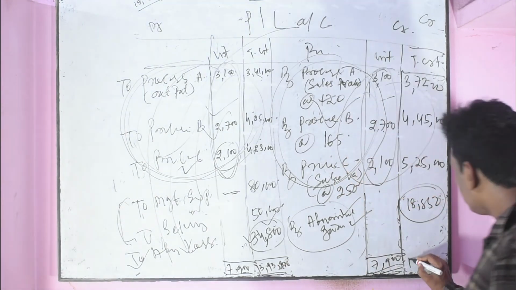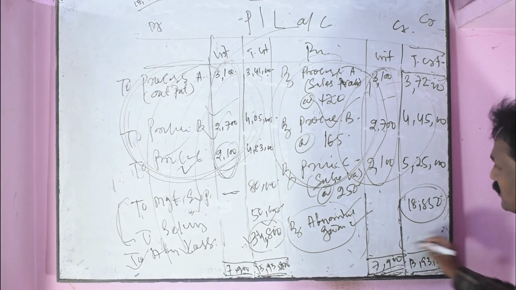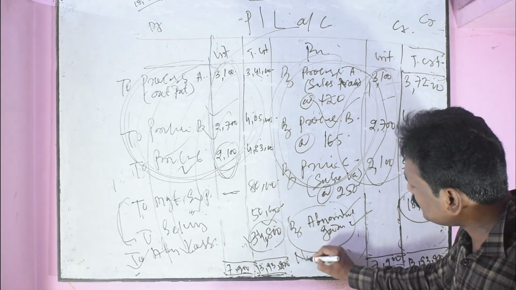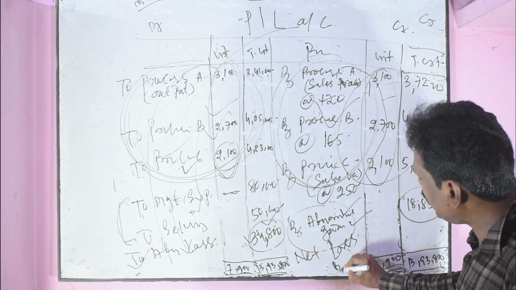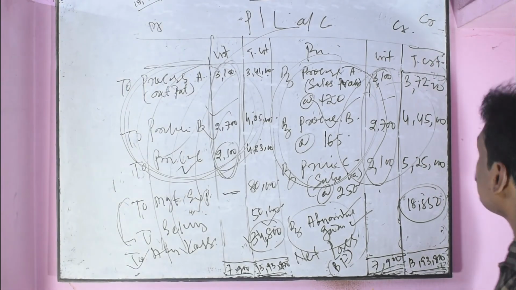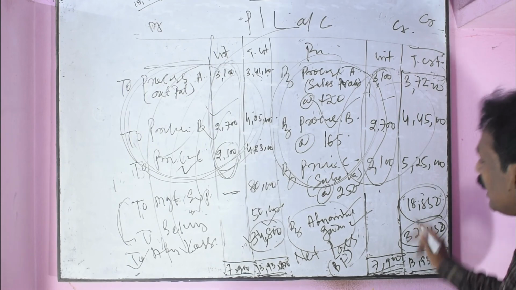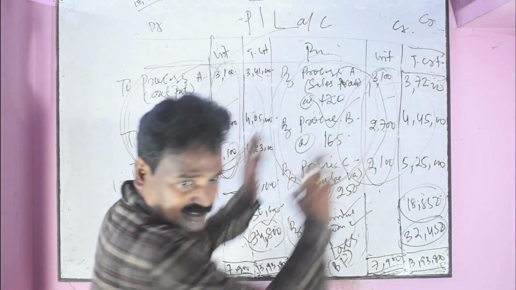Here debit is more than credit, so there is a net loss, transferred to the balance sheet, of 32,450. You can ascertain this by preparing it in your own working papers.